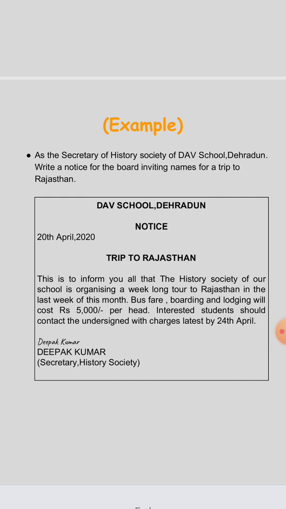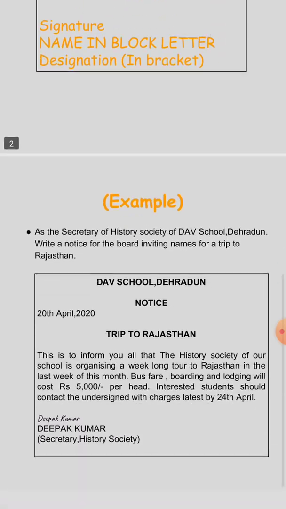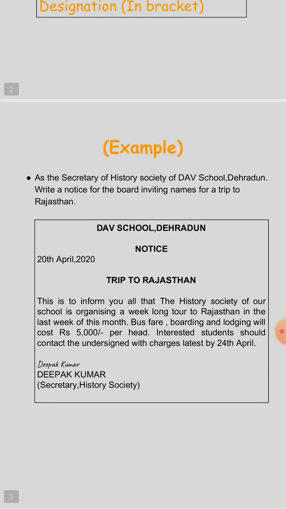Then we write down the name of the person in capital letters. Then we write down his designation. So these are the very easy steps of how to write a notice. I hope all of you are clear.